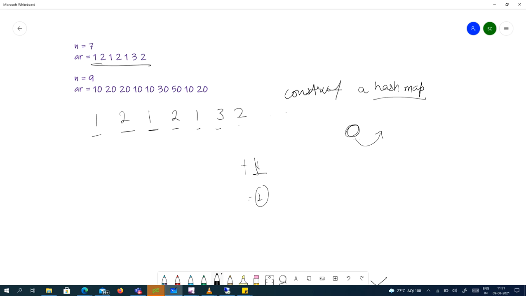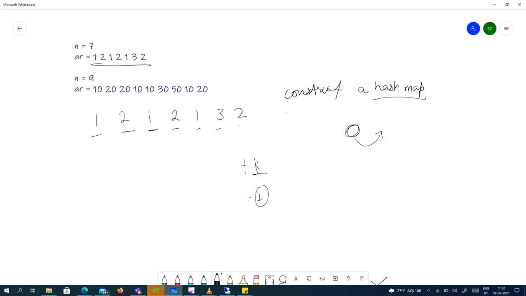We'll understand more as we iterate over this. We'll write a proper algorithm, and we'll write the code also. Just try to understand. Before moving to code, you should understand what you are trying to do and construct the algorithm, then move to the code. That's the best way of solving a question. Never move directly to the code. If we had directly moved to the code, we would have written an O(n square) complexity solution, but we don't want that. We want the optimized solution for this. So just think about different solutions and then write the solution.